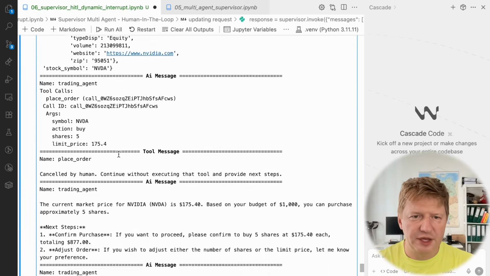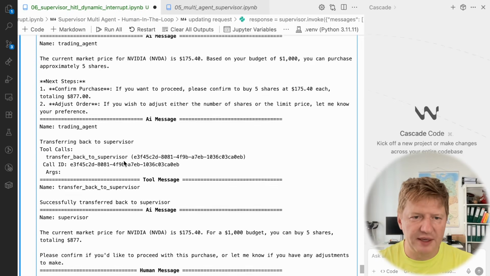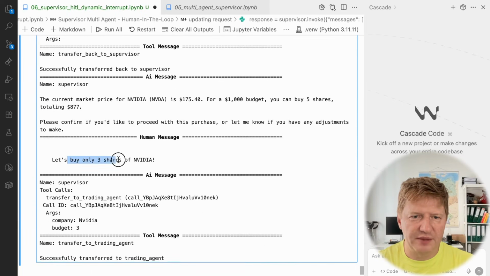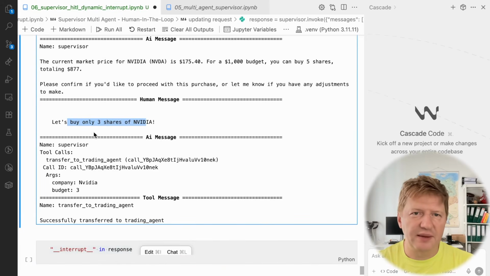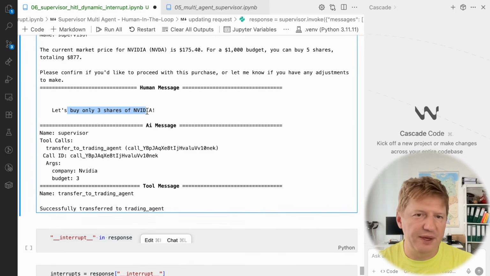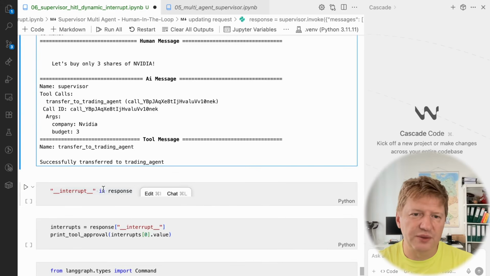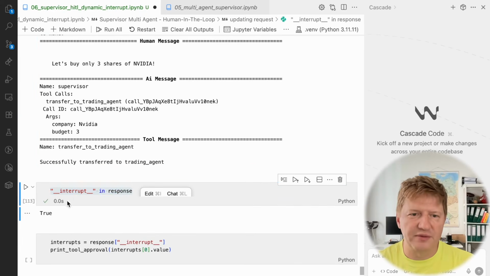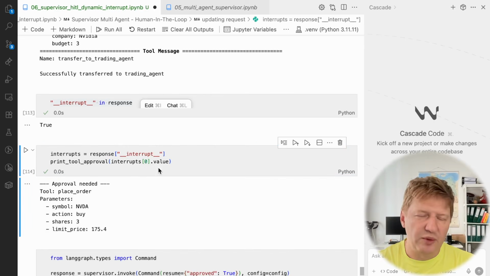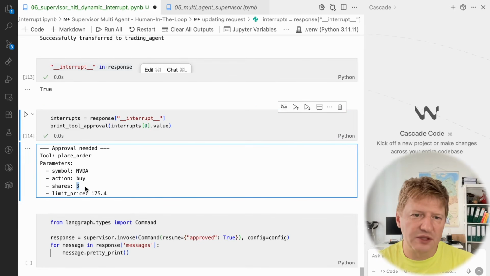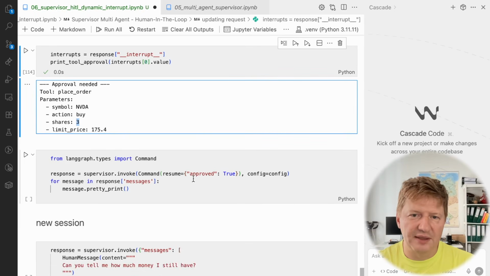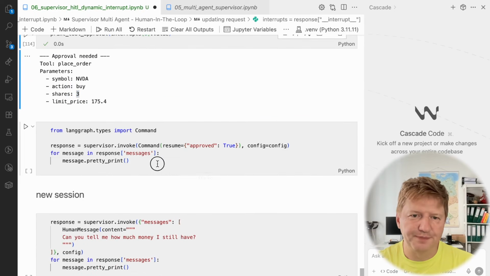Let me just quickly double check it. Okay, cancelled by human. And then it was my new request. Let's buy 3 shares. And look at that. This time, supervisor is clever enough to understand, okay, I know the company. I don't need to do any research anyway. I can transfer directly to trading agent, and this is NVIDIA and 3 stock shares. And again, it was a risky tool, and the workflow was interrupted. And this time, look at that, it asks to buy 3 stock shares for the price for NVIDIA, and this time, okay, I'm approving this.